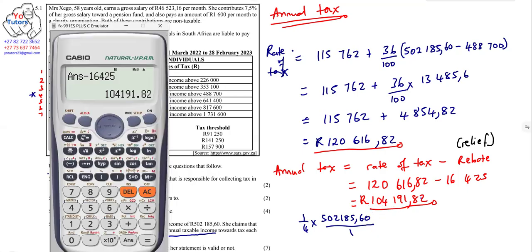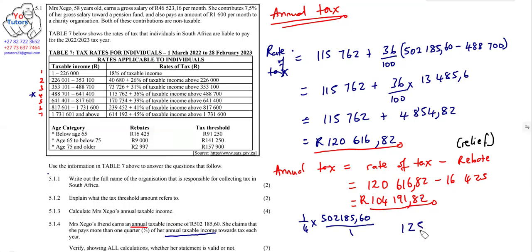So in this case, let's see what we get. 1/4 times 502,185.60. Here, what we get is 125,546.40, and this is the 1/4.